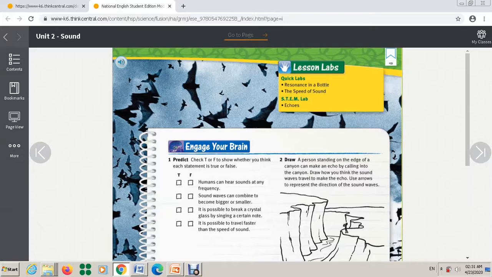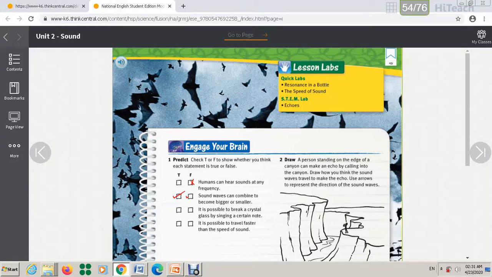Humans can hear sound at any frequency. True or false? Try to remember the previous lesson. Actually no, this one is false. Sound waves can combine to become bigger or smaller. Think about what we studied for this lesson. Sorry, this one is true.